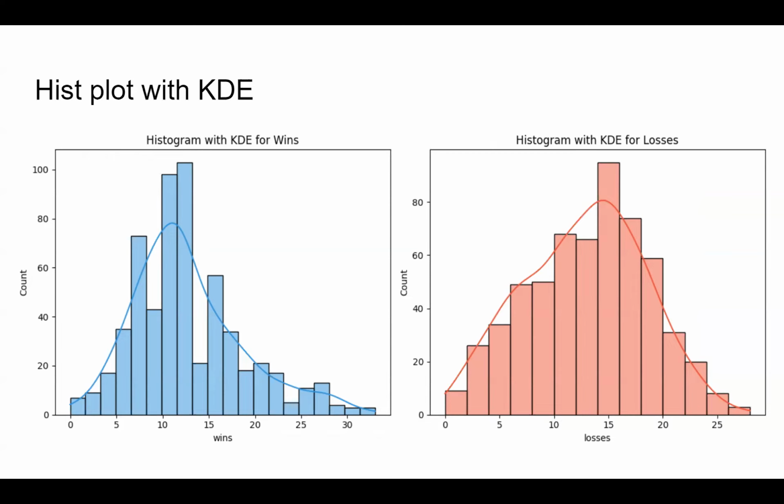The next plot shows the average number of wins and losses for teams. So the average number of wins for teams was in the 12 range, whereas the losses were about 15 to 16. It was interesting to see that on average a team loses more than they win.